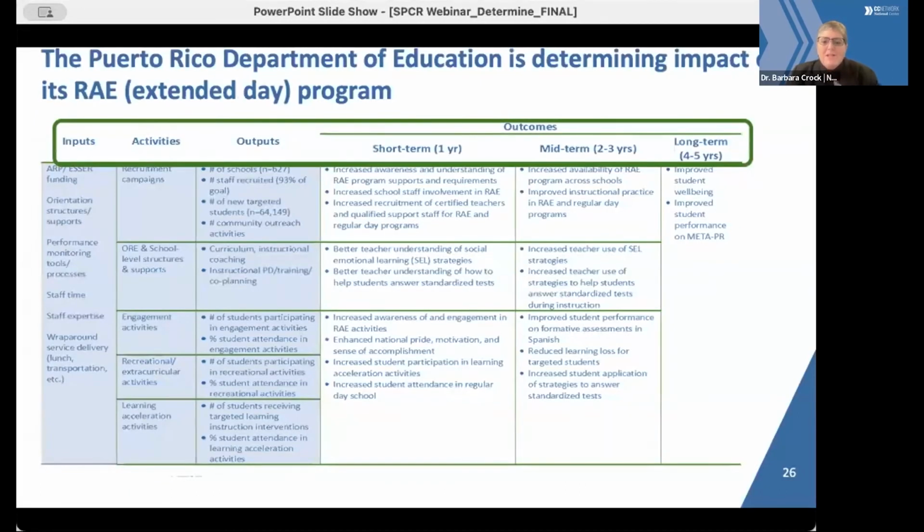The Puerto Rico Department of Education is using such a logic model tool to clarify the implementation and monitoring components of their Programa Re, which is their extended day program. There's increasing clarity about what the inputs, activities, and outputs are, and how these activities are to lead to outcomes. On the right-hand side of this logic model, you notice that there are 3 columns of outcomes: short-term, mid-term, and long-term. While many of the interventions being used by our schools are anticipated to have long-term effect and will really reflect the student outcomes and performance data and academic standards, we also need to focus on documenting the short-term and mid-term outcomes now. These are the leading indicators of impact.